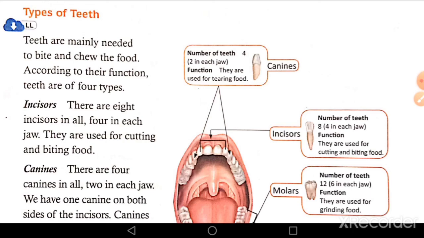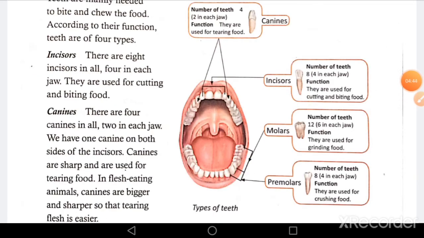Incisors are located in the front part of your mouth, as you can see. You have 4 of them in your upper jaw and 4 in your lower jaw. The shape of incisors is like a small chisel, and they have sharp edges that help you bite into food. Whenever you sink your teeth into something such as an apple, you use your incisor teeth.